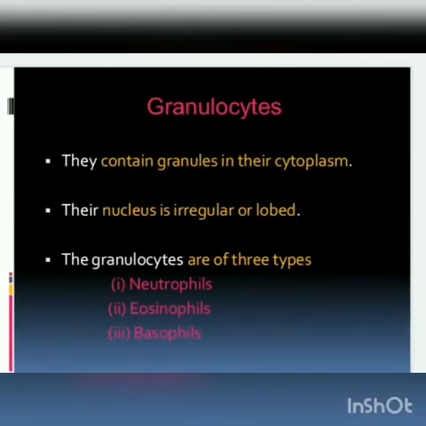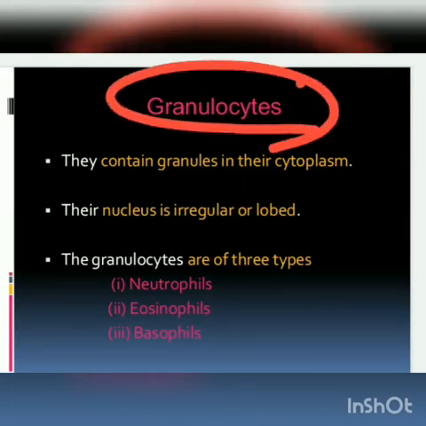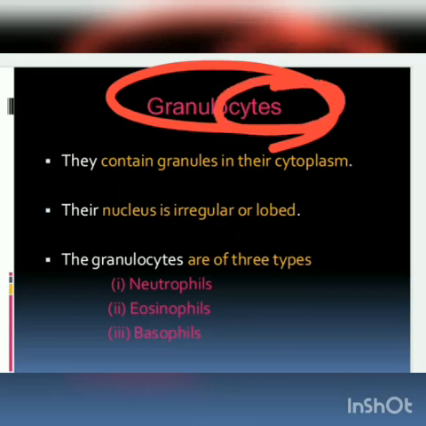Granulocytes. You see the word granulocyte, in which cyte means cell. Granules are found in their cytoplasm. This is the meaning of granulocytes. In the WBC, granules are present.